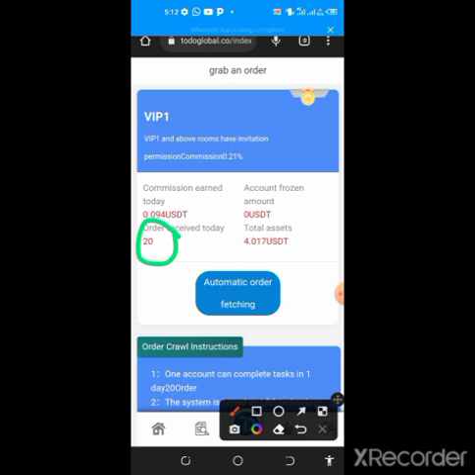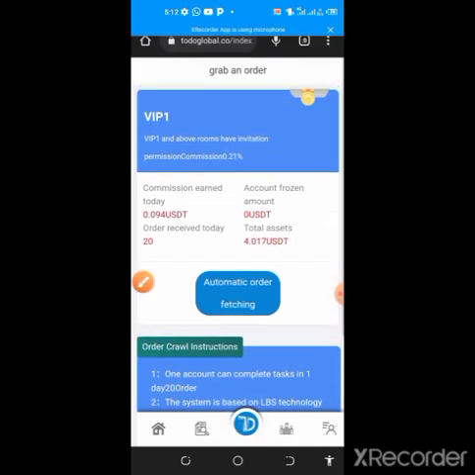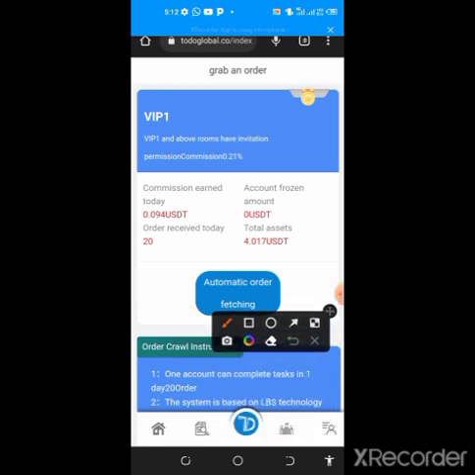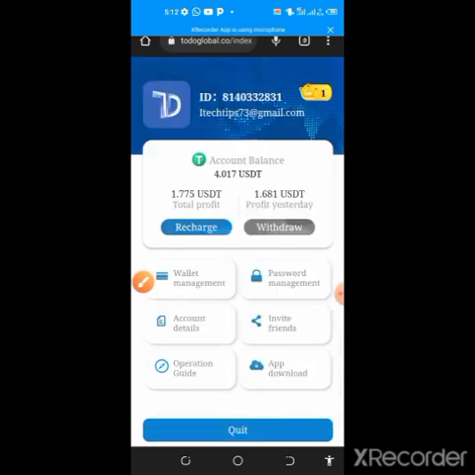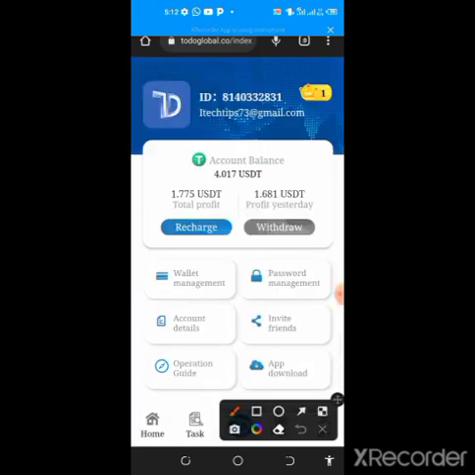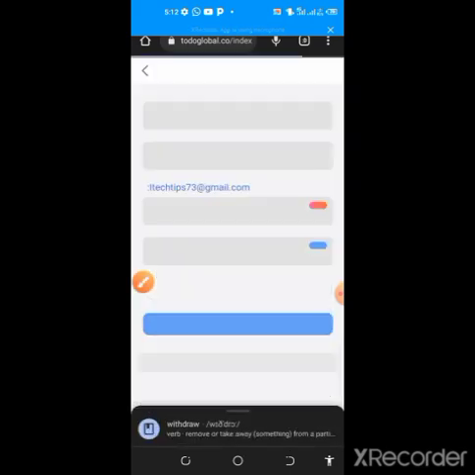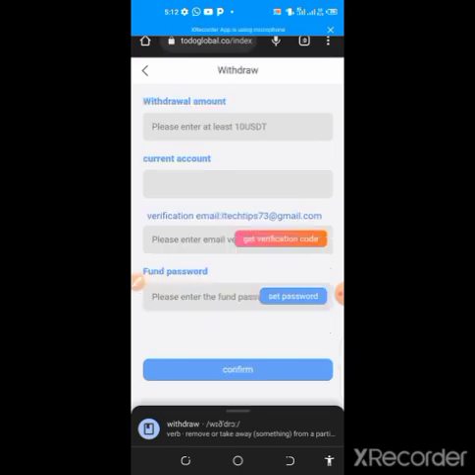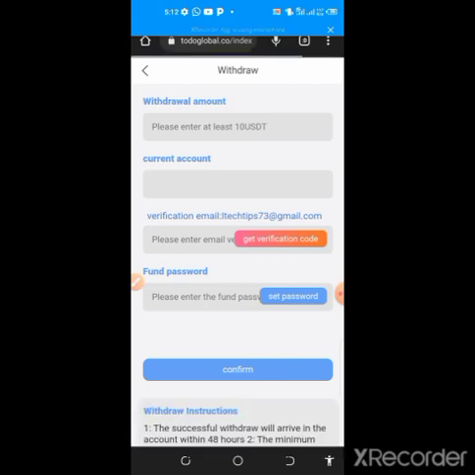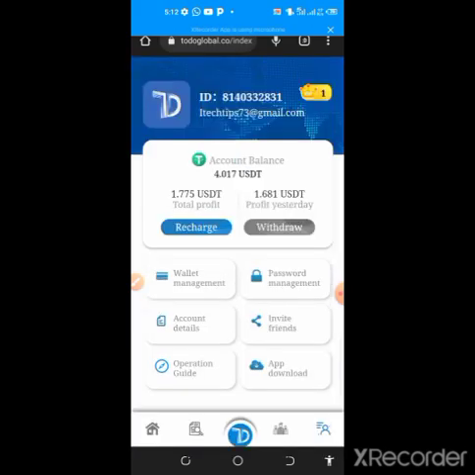Immediately you earn up to $10, automatically you can make withdrawal on this platform by simply clicking on this particular icon here, which is the profile icon. Now the next thing you're going to do is to attach your withdrawal details. You can click on wallet management, or you can come to this account detail, or you simply click on withdrawal. When you click on withdrawal, it will automatically bring you to this page. Now what you need to do is first of all go to the settings and add the withdrawal address.